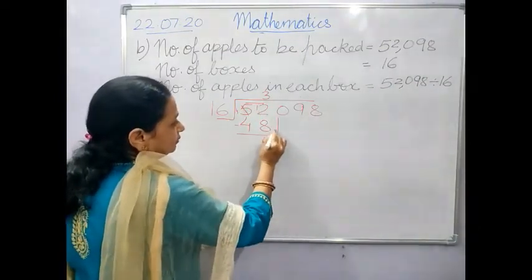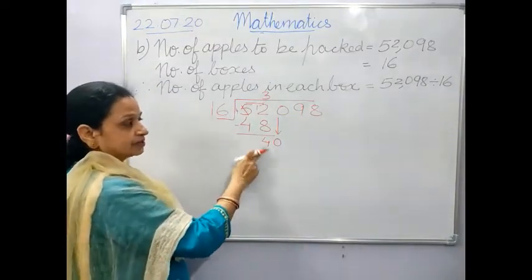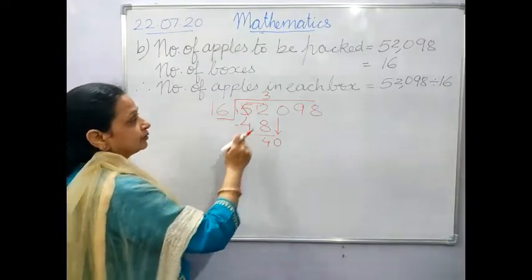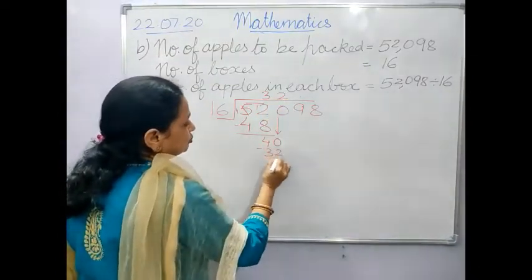Bring it down. Now 16 threes we cannot take because it becomes bigger than this. So what will we do? 16 twos are 32.